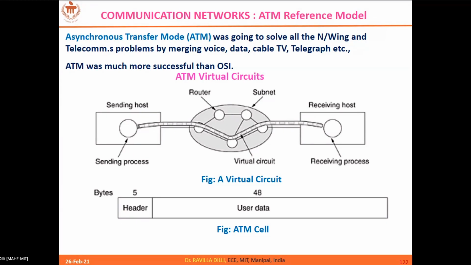And the fundamental principle of ATM reference model is virtual circuit switching. So it means that we are going to establish the connection towards the destination before we start transmitting the data. So we are going to establish it through the subnet.